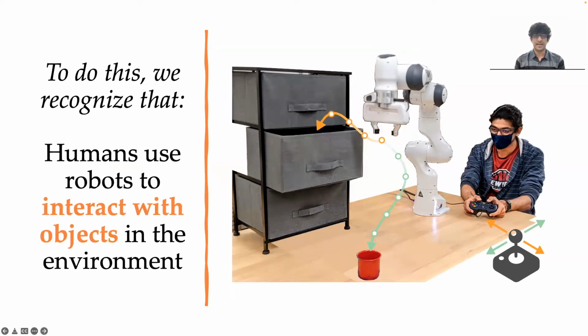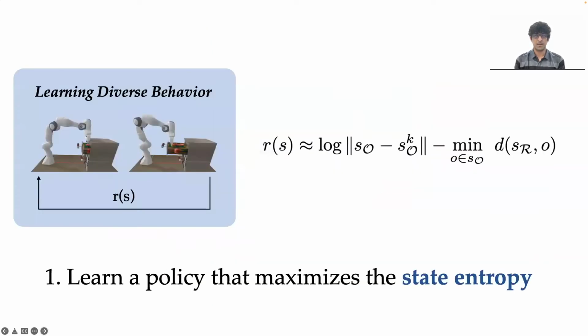Our insight is that humans use assistive robots to interact with objects in the environment. Accordingly, even if the robot does not know the exact tasks it has to perform, it can still learn to manipulate objects in various ways. The first step of our approach is to train a reinforcement learning algorithm to learn policies that maximize object state entropy. That is, change object states in diverse ways.